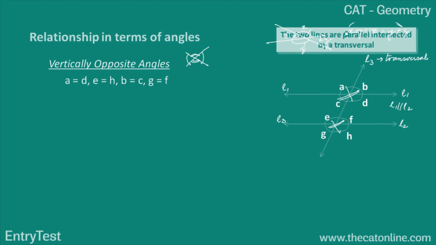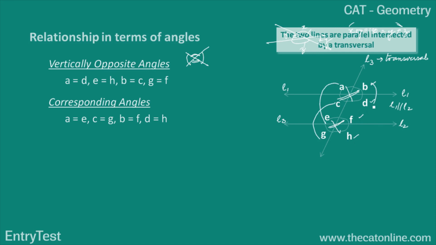If two parallel lines are intersected by a transversal, which we have already seen, you will have a set of corresponding angles. In the figure, corresponding angles are angle B and F, angle D and H, angle A and E, and angle C and G. Whenever two parallel lines are intersected by a transversal, corresponding angles are equal. The third set of angles that are formed are alternate angles.